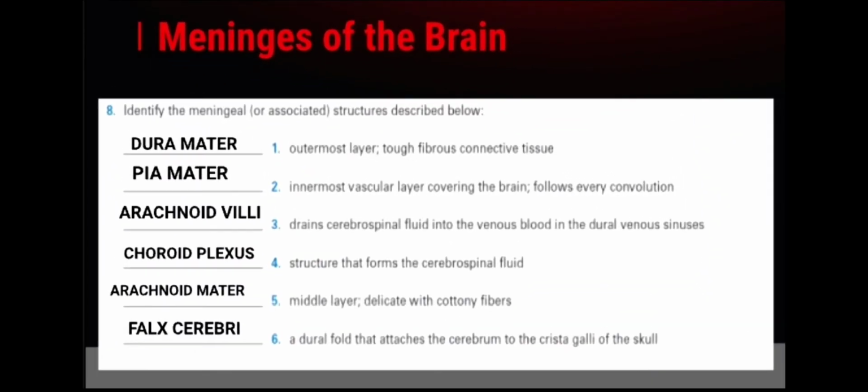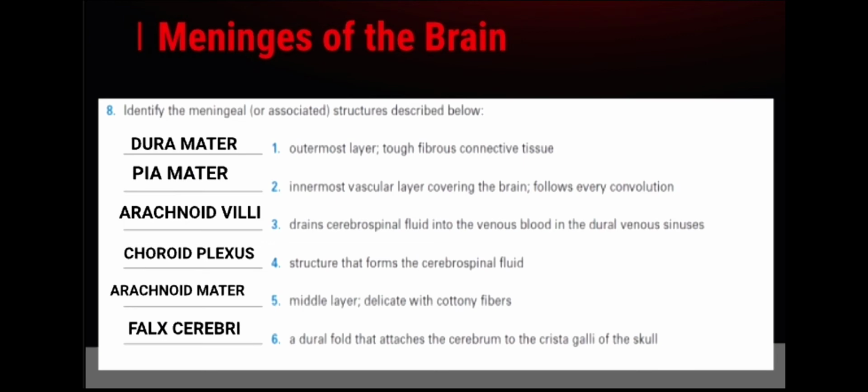The meninges of the brain. Number 8. Identify the meningeal or associated structures described below. It is the outermost layer, the fibrous connective tissue. It is the dura mater, innermost vascular layer covering the brain and follows every convolution. It is the pia mater, drains cerebrospinal fluid into the venous blood in the dural venous sinus.